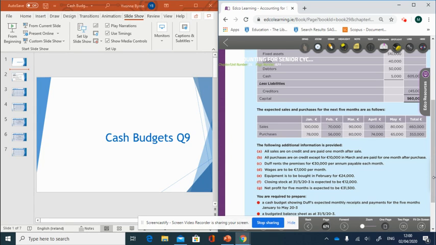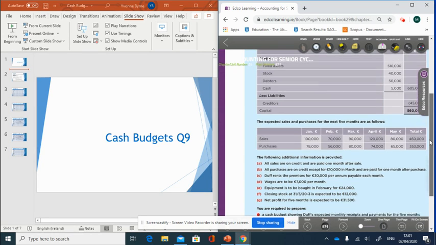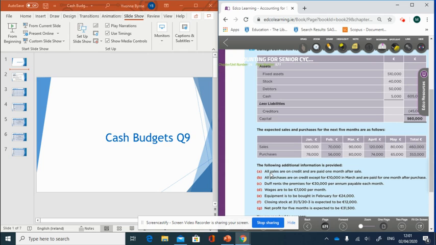Now where this gets a little bit more difficult is when we read the additional information. It says all sales are on credit and are paid 1 month after. So what that means is when we're making a cash budget for our business, when we sell something, we give people a month to pay.